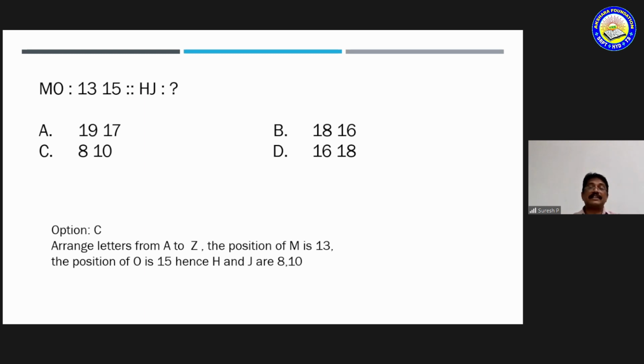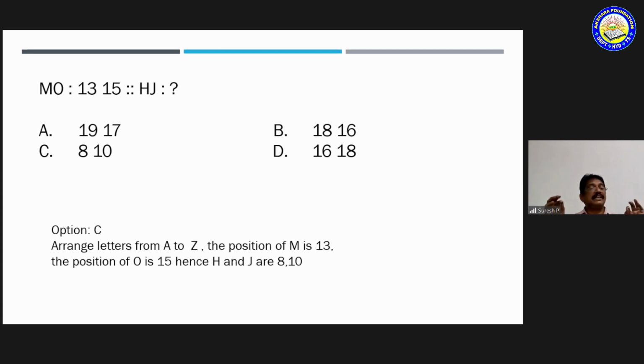See, the difficulty level sometimes increases a little bit. So MO 13, 15 HJ, what's the number? MO 13. If you arrange the alphabets A, B, C, D, E, F, G, H, I, J, K, L, M, so M is the 13th letter, O is the 15th letter. So H is the 8th letter and J is the 10th letter. So obviously you can say option C is the correct one.